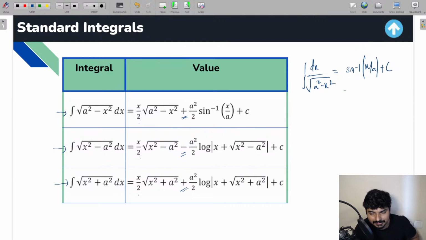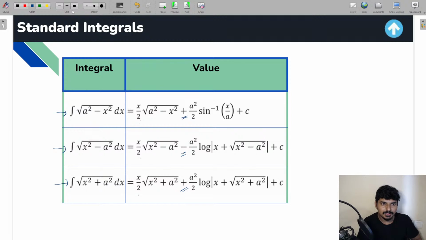So directly take this result, multiply a square by 2, and you're going to get the final formula. Do the same thing with this one as well as this one. In this way, guys, you can remember these three formulas very easily. The first term is always x by 2 into whatever expression you have in the question.